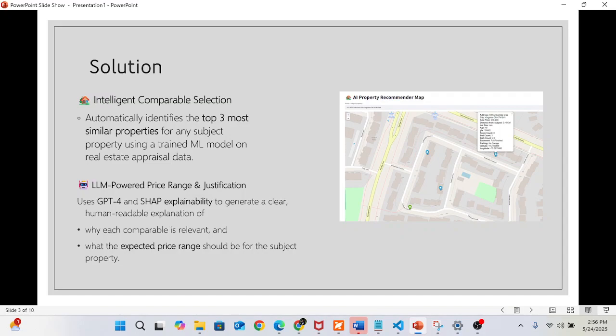So a possible solution is to build an intelligent comparable solution which will identify the top three most similar properties using machine learning, and also large language model powered price range prediction and justification.